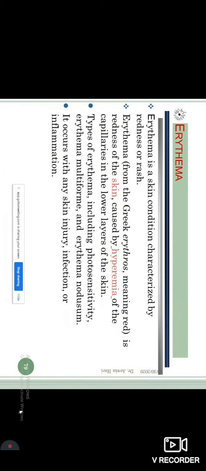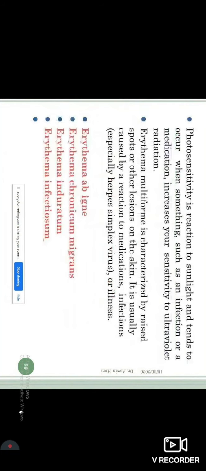That is basically an increased circulation of blood into the skin because of any of the reactions pertaining to the skin. It can be from an extraneous cause or from an intraneous cause. There are two types of causes in erythema. It can be from outside or even from inside. Types of erythema from outside can be photosensitivity, erythema nodosum, many types of it. Skin injury, infection and inflammation can also create erythema. So it's a broad spectrum term that is being used, and most of the time it is also being misused. Photosensitivity is one among the major causes.